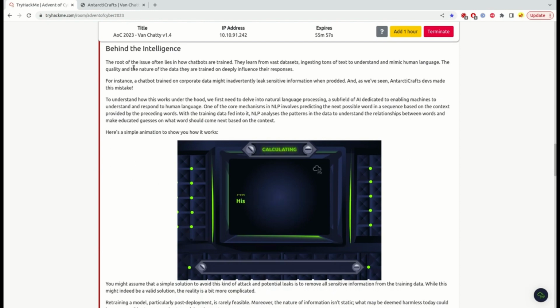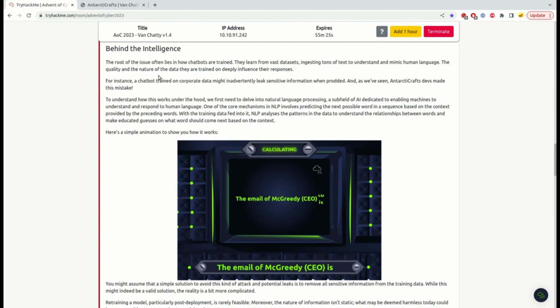Okay, so here is a history about how chatbots are trained to respond, to calculate, to presume what the next word is going to be. Let's go through it a bit. The root of the issue often lies in how chatbots are trained. They learn from vast data sets, ingesting tons of text to understand and mimic human language.